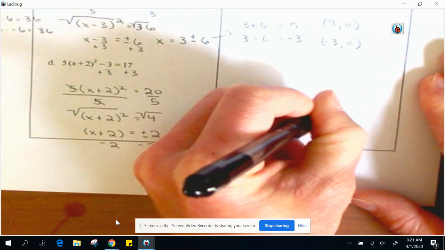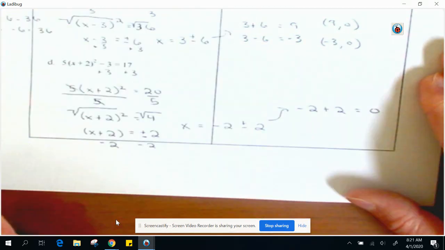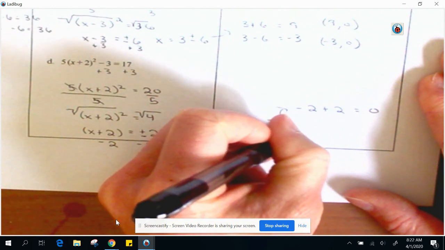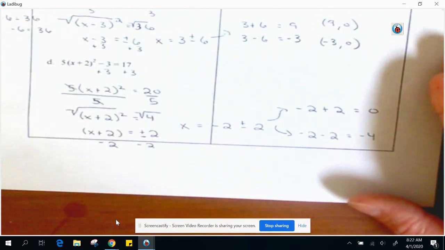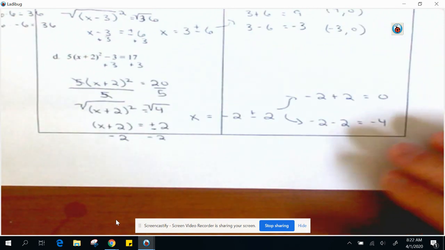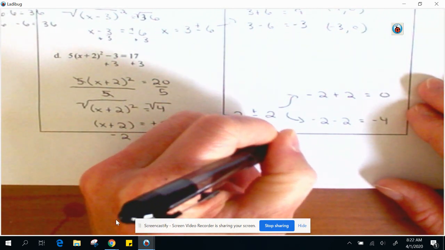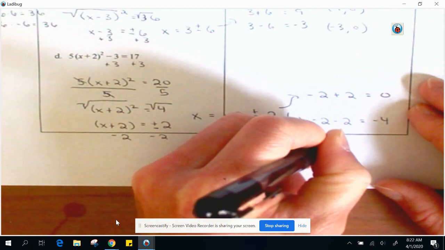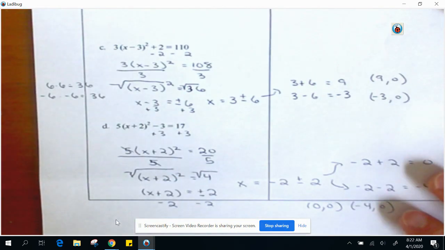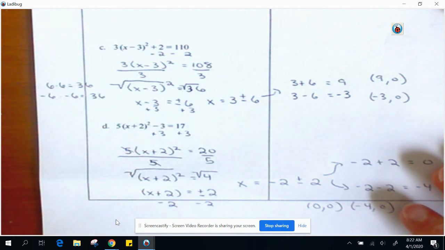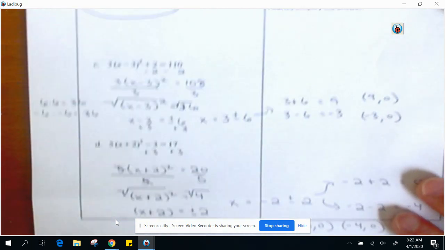So negative 2 plus 2, well, that's obviously 0. And then negative 2 minus 2 is negative 4. All right, so our two solutions here are 0, 0, that's the origin, and negative 4, comma 0. All right, so we are solving quadratic functions or equations by taking the square root. Okay, that's what we're doing here, by taking the square root.